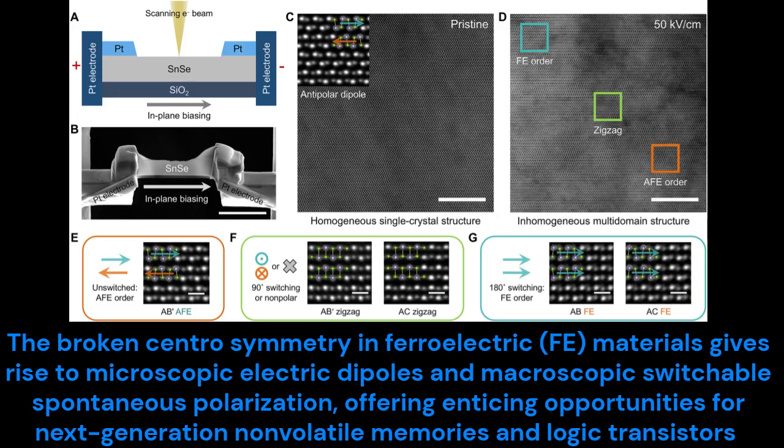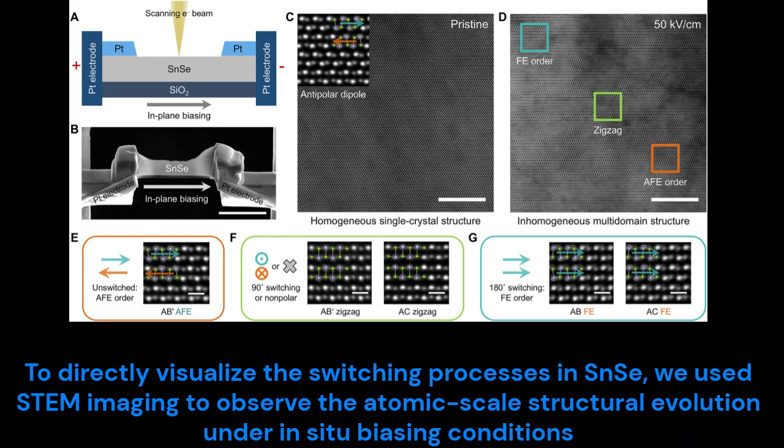The broken central symmetry in ferroelectric materials gives rise to microscopic electric dipoles and macroscopic switchable spontaneous polarization, offering enticing opportunities for next-generation non-volatile memories and logic transistors. To directly visualize the switching processes in selenide, we use STEM imaging to observe the atomic scale structural evolution under in situ biasing conditions.